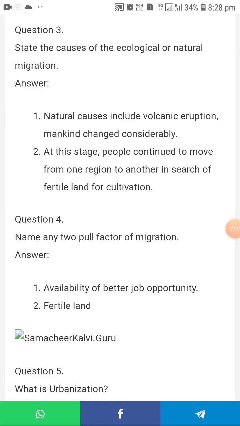Very good morning, students. Yesterday you learned the book back exercise one, words, and three questions. Today we are going to discuss the next question.